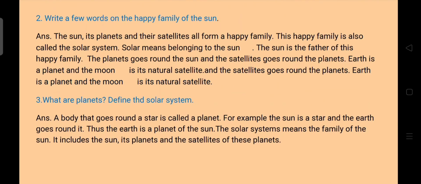Question number 2. Write a few words on the happy family of the sun. Answer is the sun, its planets and their satellites all form a happy family. This happy family is also called the solar system. Solar means belonging to the sun.